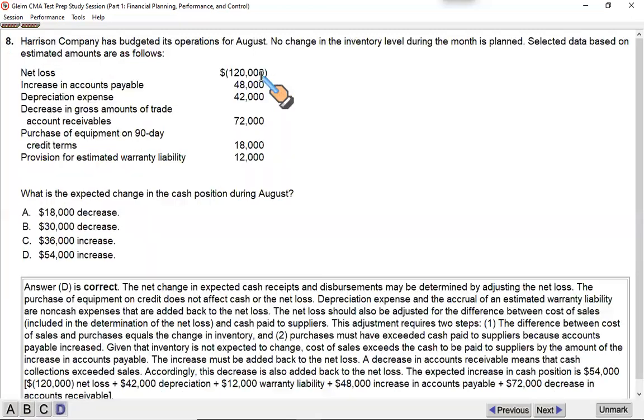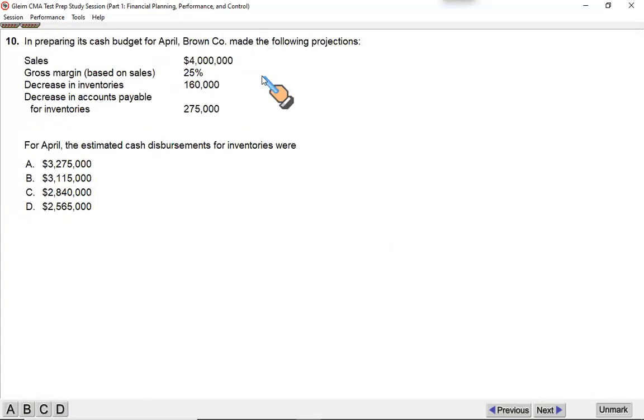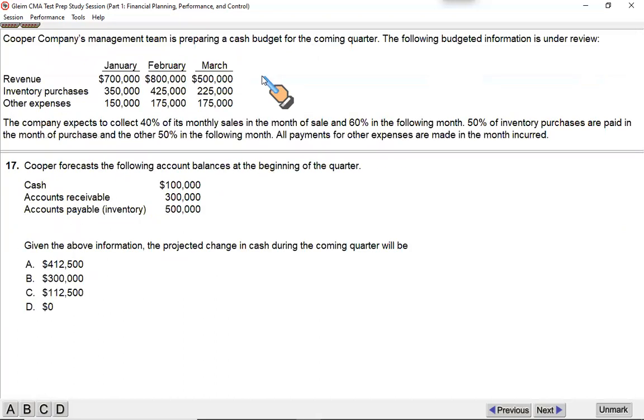Yes, on your essay section of the exam, you can have a longer question, and there are multiple parts to it which you have to answer. So if you are ever tested on cash budget, this is the question you might be tested on. It's relatively shorter and it requires less computation. Mostly you would be tested on the projected cash collection schedule, how much cash we are going to collect in which month, and especially the production budget. These are the two favorite areas, but nonetheless, you should be prepared, should be ready from every side.